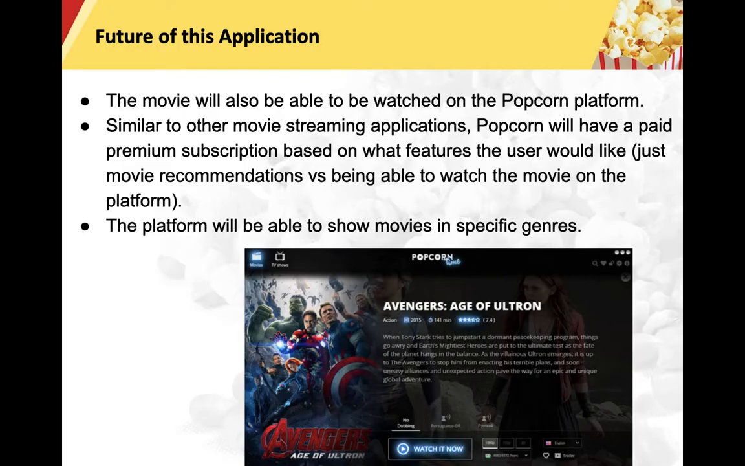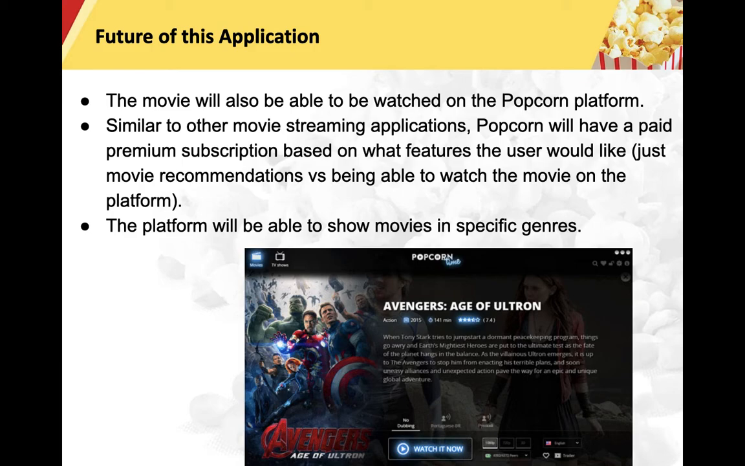And then finally, just to end, this is just the beginning of the Popcorn application. The Popcorn application in the future will be able to provide users with a recommended list of movies and be able to watch the movies right on the Popcorn platform. Similar to other movie streaming applications, Popcorn will have a premium to pay for based on what feature the user would like. So for example, just to get movie recommendations and not actually be able to watch the movie itself will be a cheaper subscription, whereas being able to watch the movie and get the ratings and all this information will be a higher paid subscription.